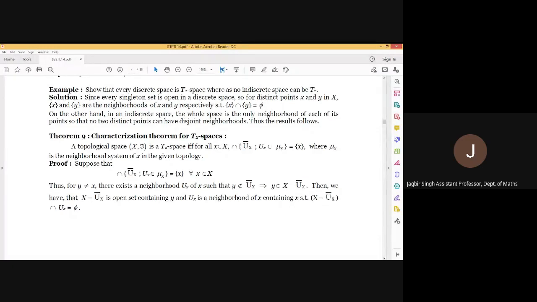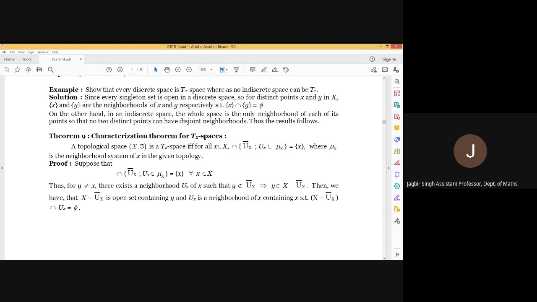Now the intersection of all these closed sets should be singleton x. This is the property for a space being a T2 space, and we have to prove this.